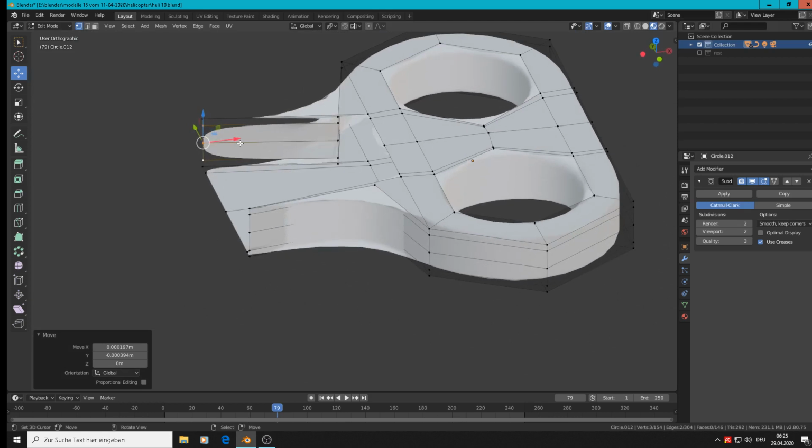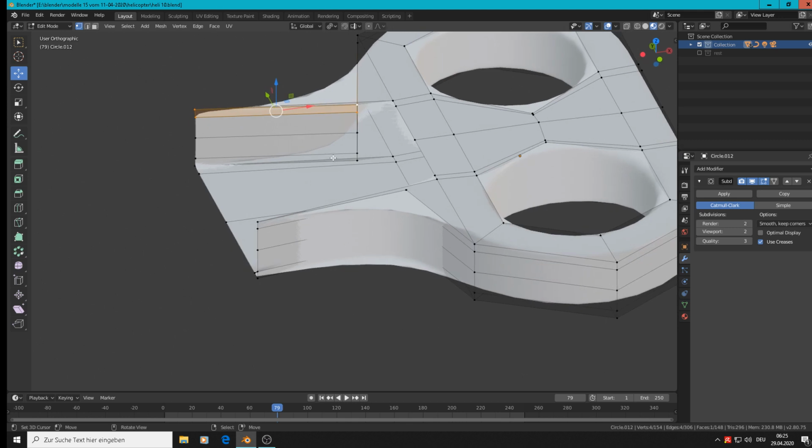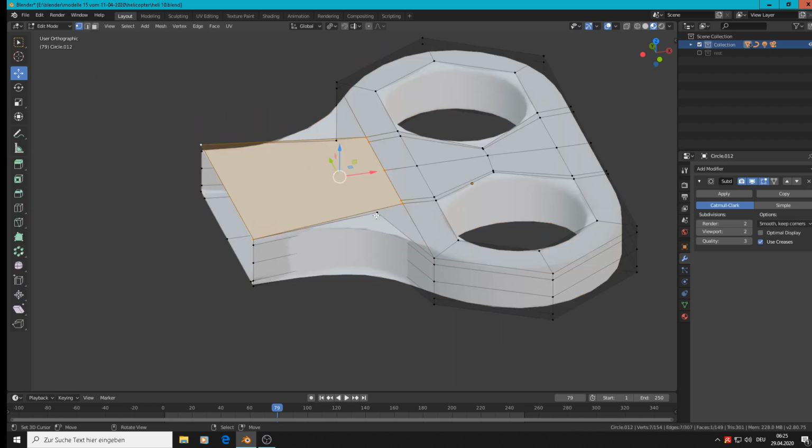So, we have that. Then we close that one there with F, and that one with F, and then we must take that whole thing there, but not this back part, and close that with F. So we get that.